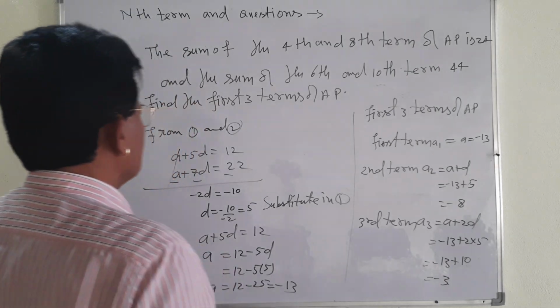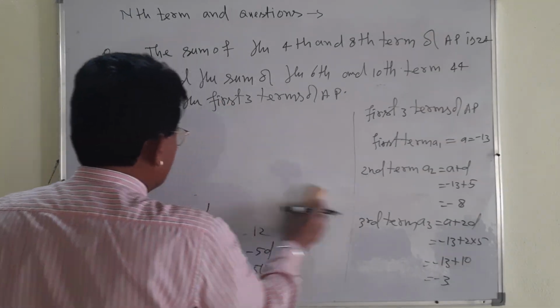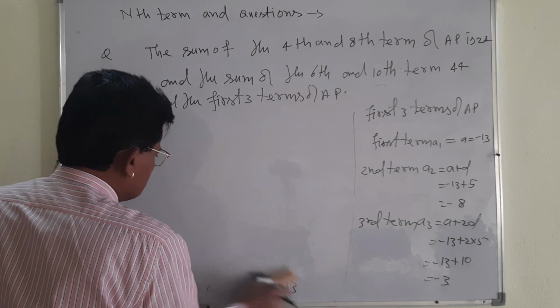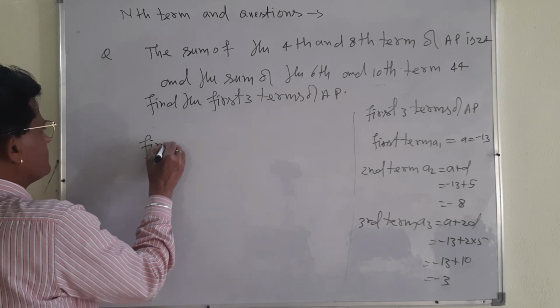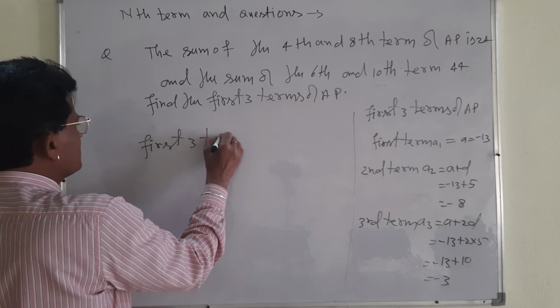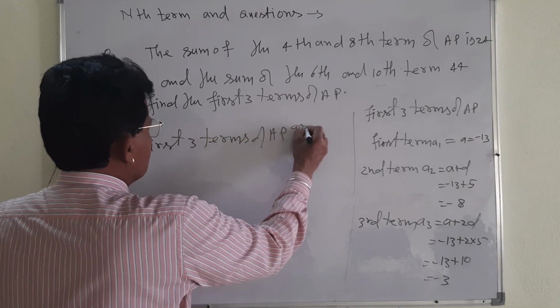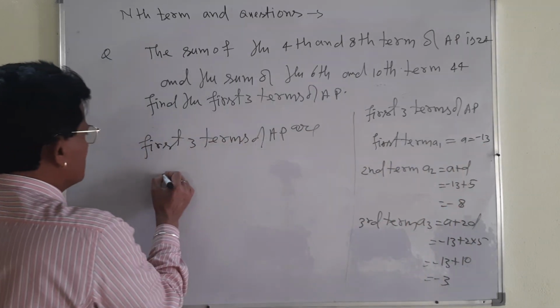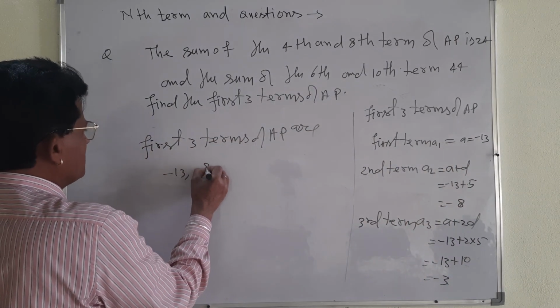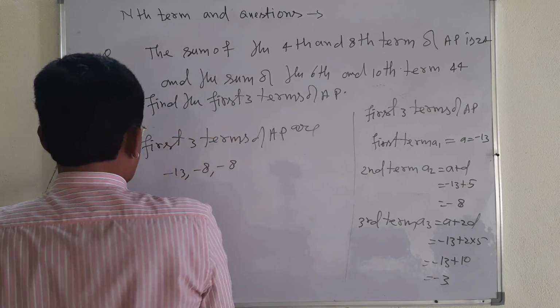You must write first 3 terms of AP. That is why, dear student, question is very simple. First 3 terms of AP are: first term minus 13, second term minus 8 and third term minus 3.